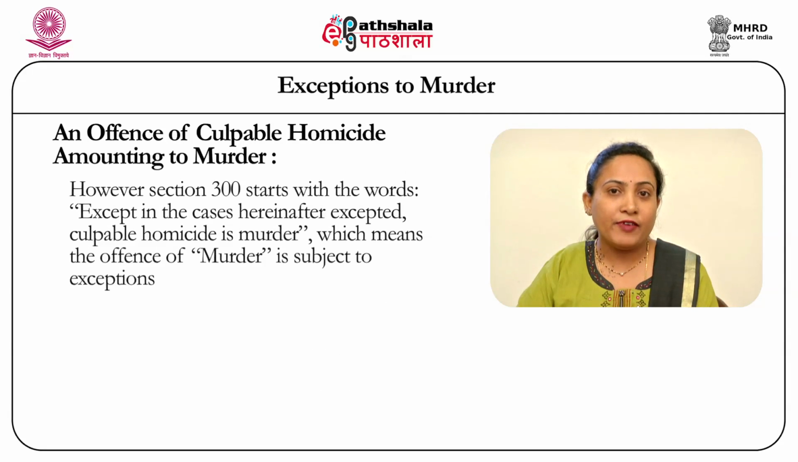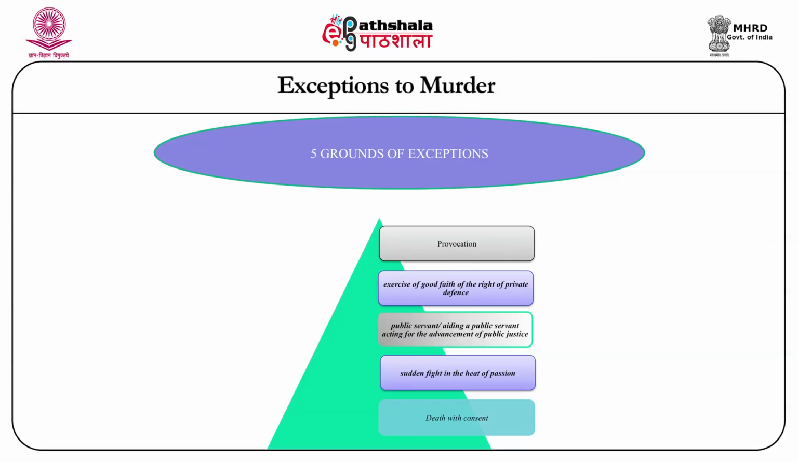As earlier stated, section 300 begins with the words "except in cases hereinafter excepted, culpable homicide is murder", which means that the entire section 300 is subject to 5 grounds of exceptions. Now, if this offense of murder, as narrated under section 300, comes under any one of the 5 grounds of exceptions mentioned under 300, it would rather become a case of culpable homicide not amounting to murder, and it will no more remain an offense of murder. That means the accused comes under one of the partial grounds of exemption under which he would be punished for culpable homicide and not for murder.